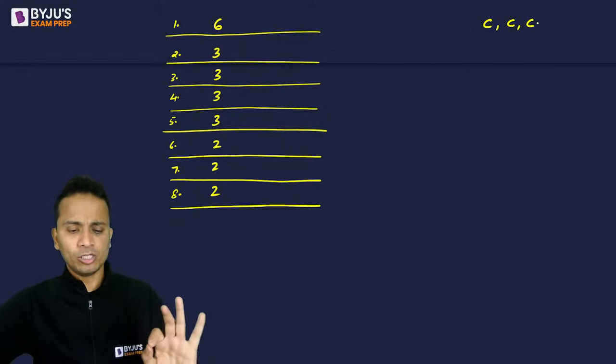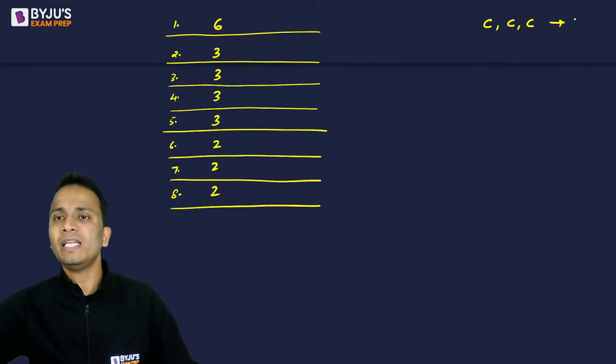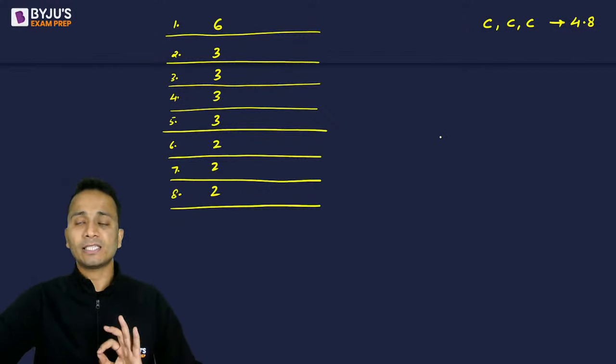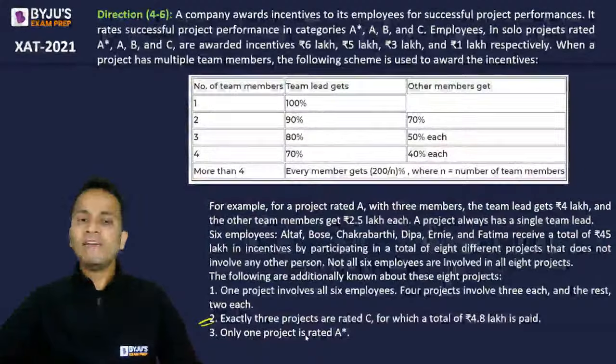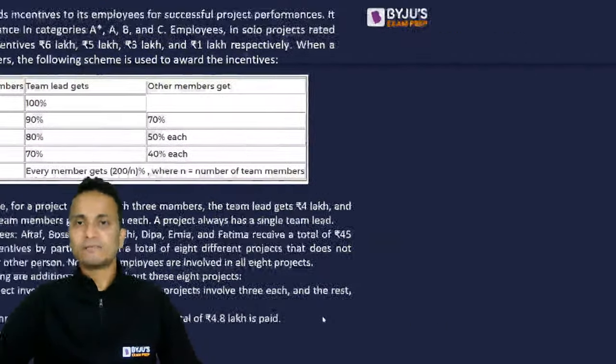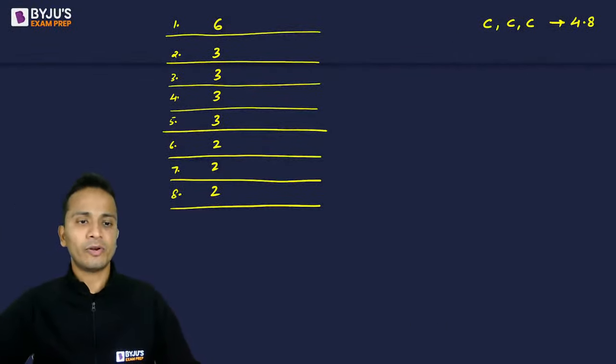Okay, मेरे को नहीं पता कौन से वाले projects हैं. And total money that is given as incentives is 4.8 lakhs in these 3 projects which are rated C. Let's go back. The third point, only one project is rated A star. So there is one project that is rated A star.